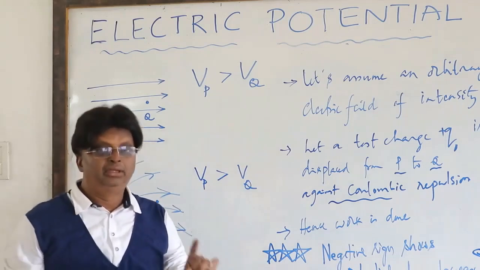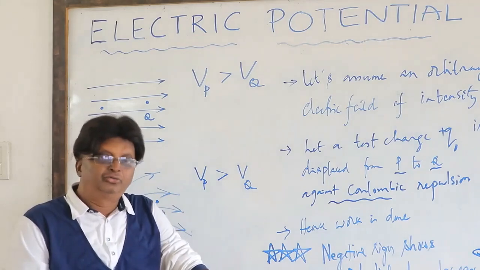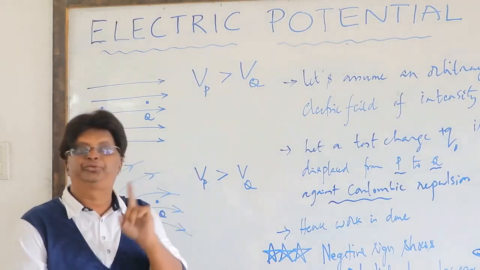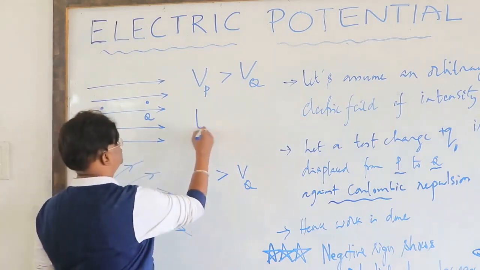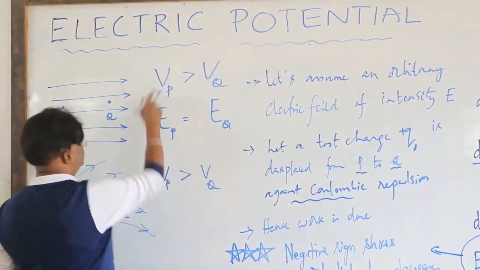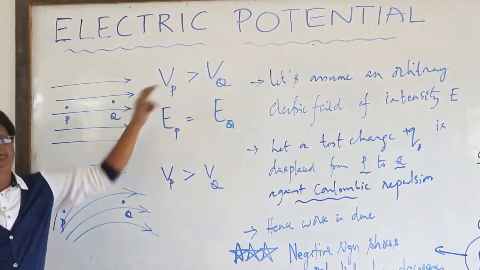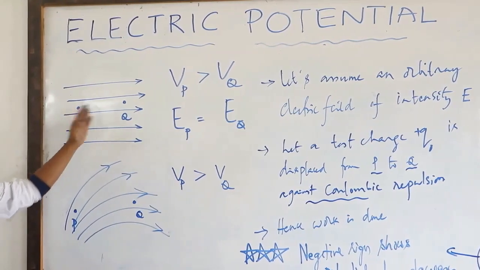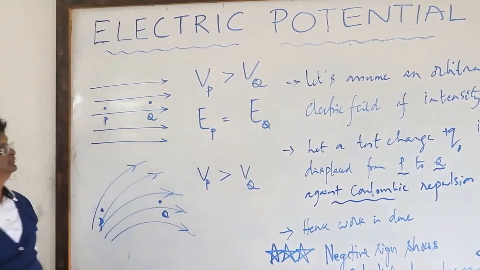Remember, this is a uniform electric field. Therefore, here you will write Ep equal to Eq. Here in this case, field is the same, potential is different. Potential at two points is different, but field intensity is the same.